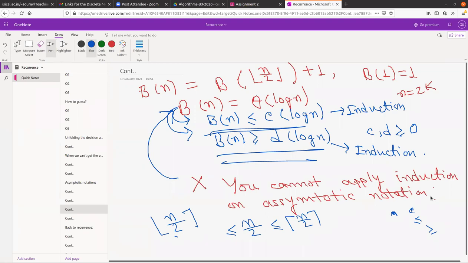Yes, ma'am. Also, one thing I want to mention: this is a very basic recurrence that we are looking at today, and it is not the thing we will be solving as we go forward. We will learn many more methods to solve recurrences. This is just an application of induction, how we apply induction to solve recurrence problems.